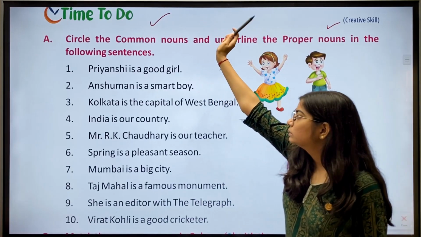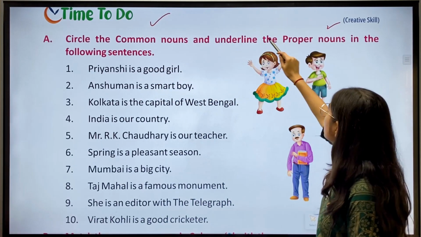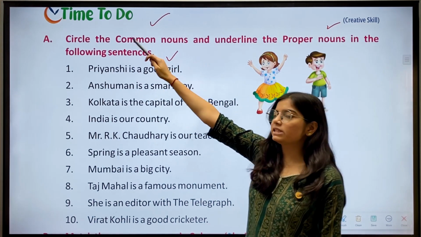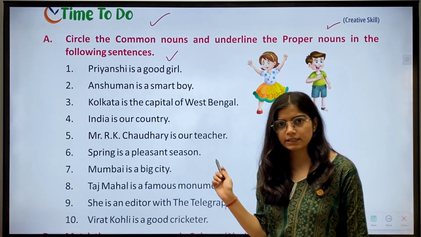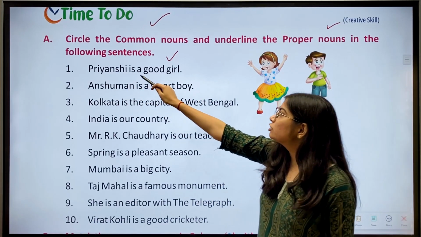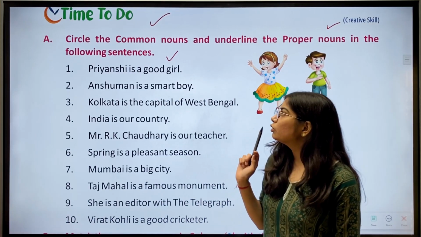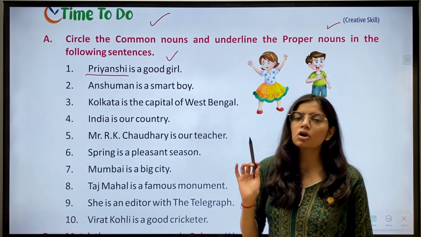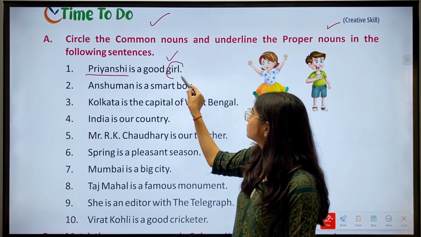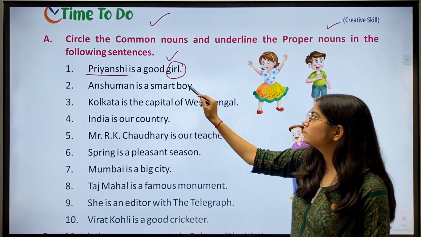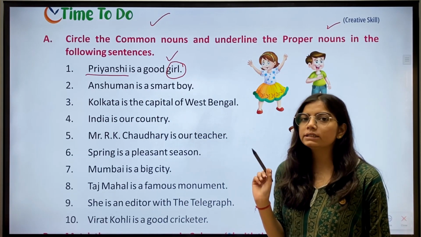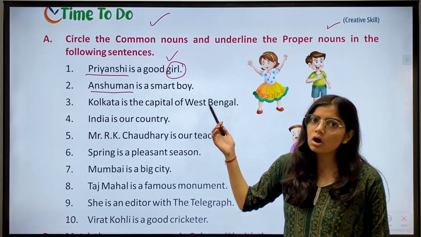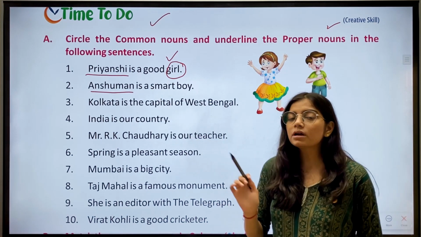Then we have creative skill. Time to do. A. Circle the common nouns and underline the proper nouns in the following sentences. So, common nouns को हमें circle करना है और proper nouns को हमें underline करना है. First, Priyanshi is a good girl. So, Priyanshi is a proper noun, we'll underline it. And girl is a common noun, we'll circle it. Then second, Anshuman is a smart boy. So we'll underline Anshuman and circle boy, as boy is a common noun, whereas Anshuman is a proper noun, okay?